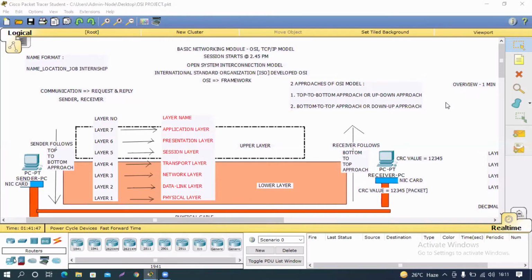Examples of this layer include cables, network interface card (NIC), hub, repeater, etc.